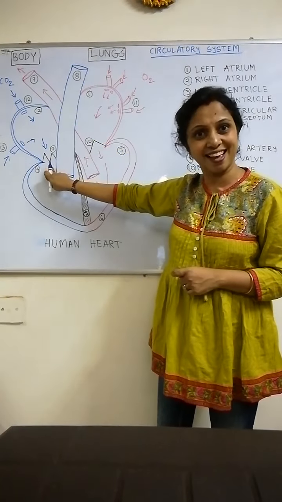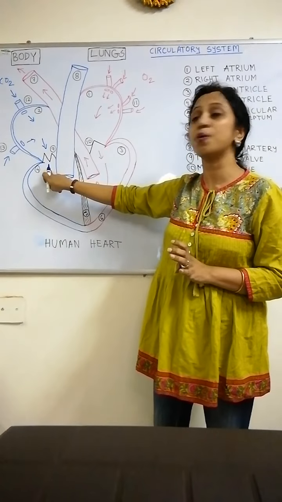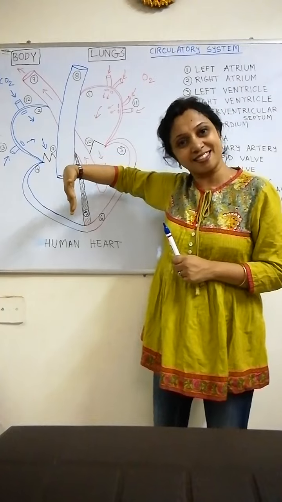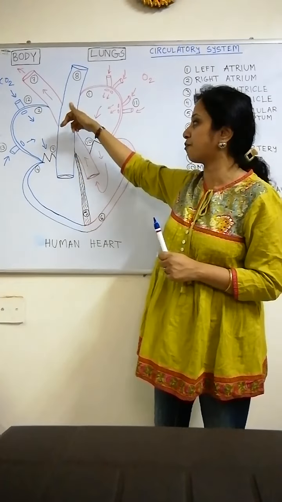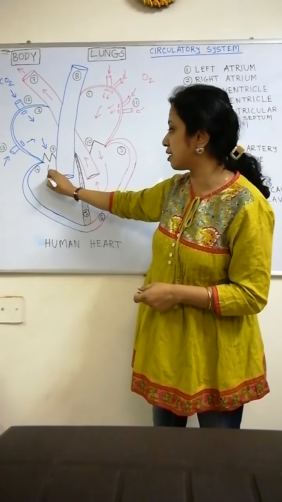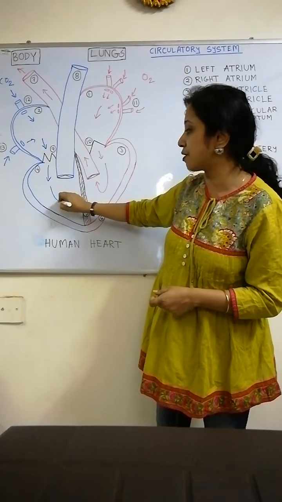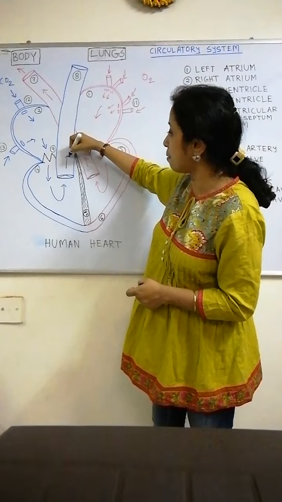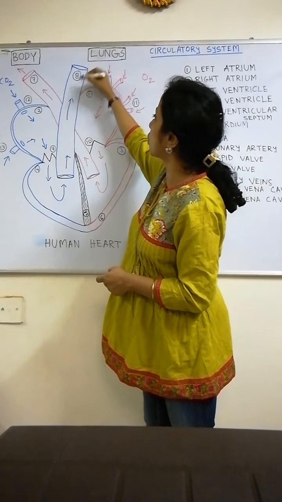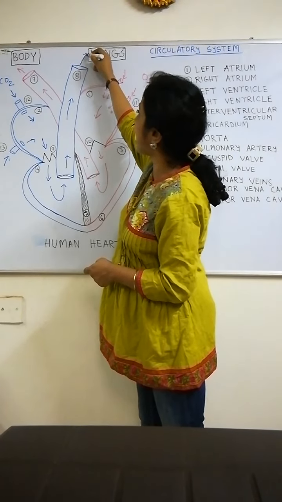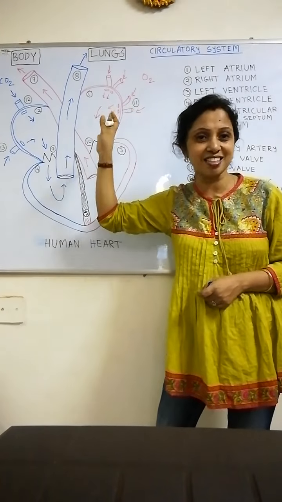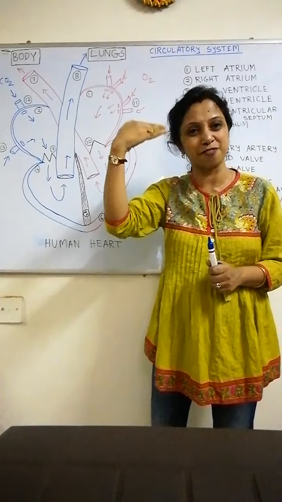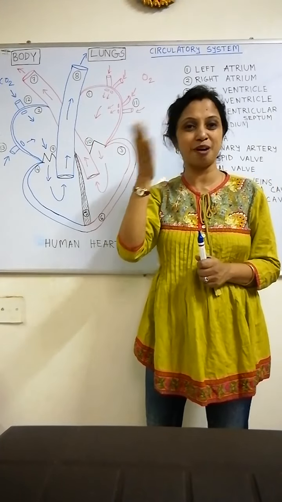This is another door, which is known as the tricuspid valve. This will open to this side, to the ventricle, so that it comes through this valve to the right ventricle. And through this pulmonary artery it will go out directly to the lungs for purification, and from there the carbon dioxide will ultimately go out through our nose.